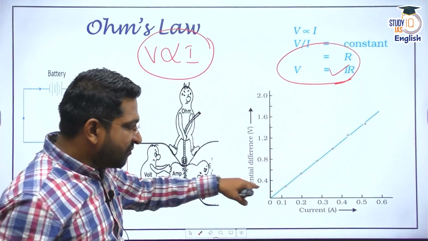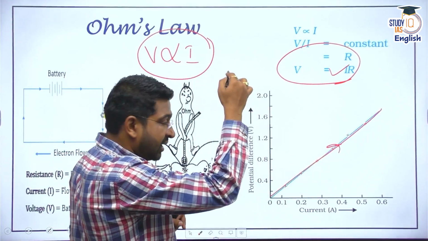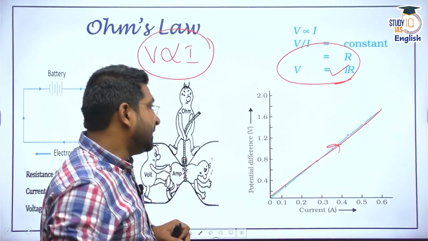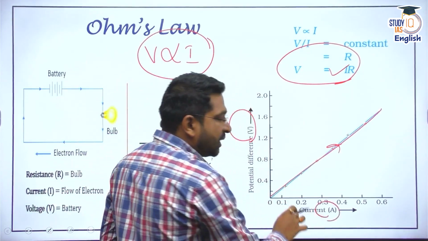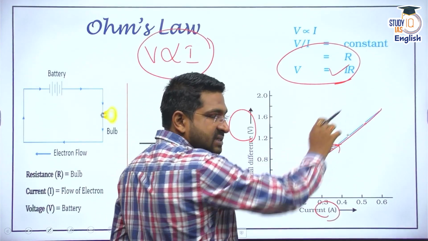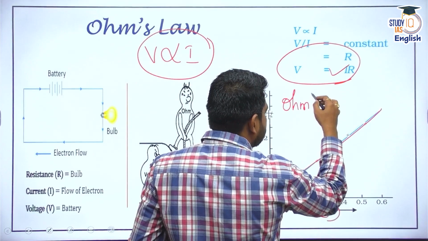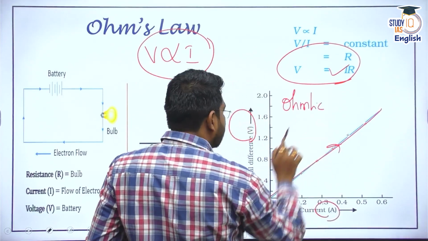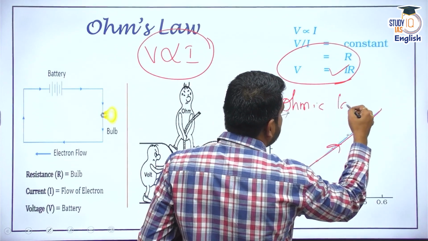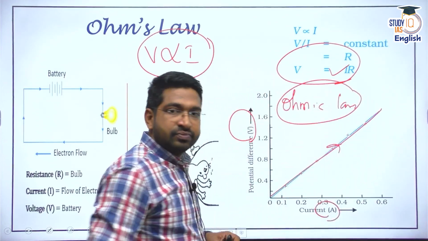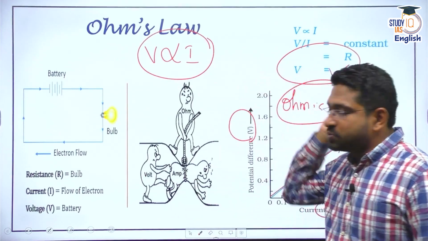And if you draw a graph, you will see that the resistance graph would come something like this. Any circuit or any device which follows a relationship between voltage and current in such a way that the graph is something like this, these devices are called ohmic devices. That means they follow Ohm's law. All right. So this is Ohm's law.